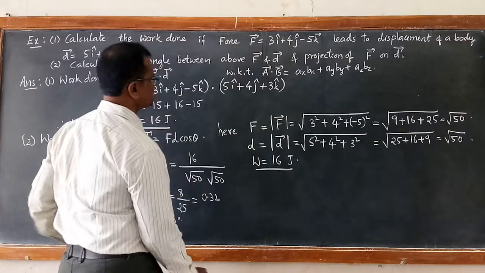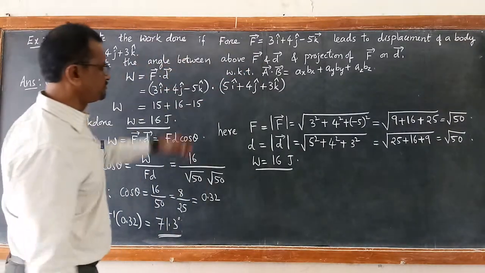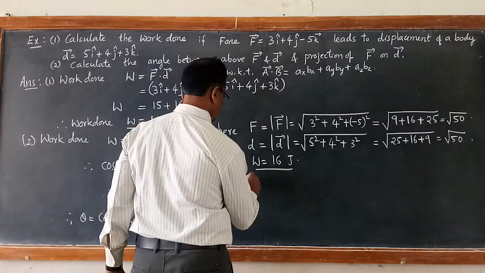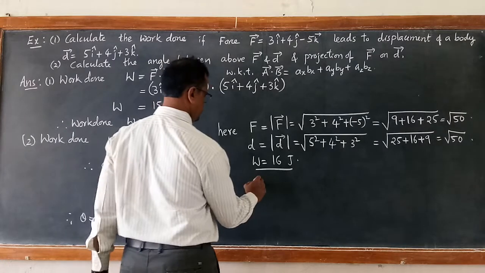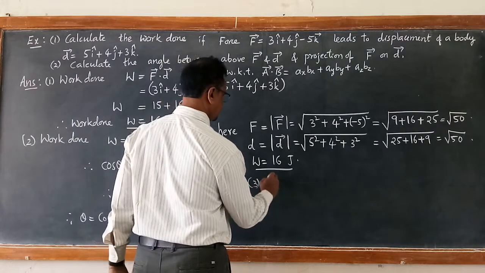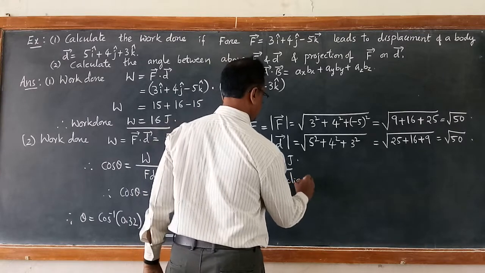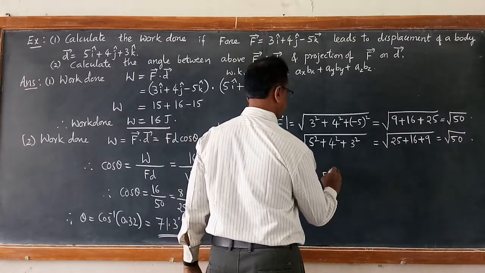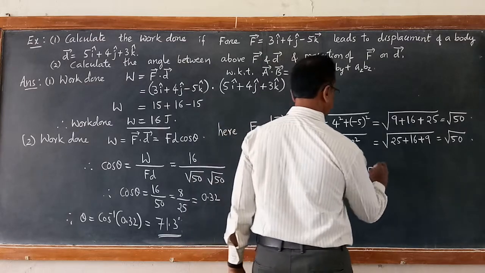Now the next question is projection of F on D. So third part I am going to get. This is second. The projection of F on D is nothing but F cos theta.